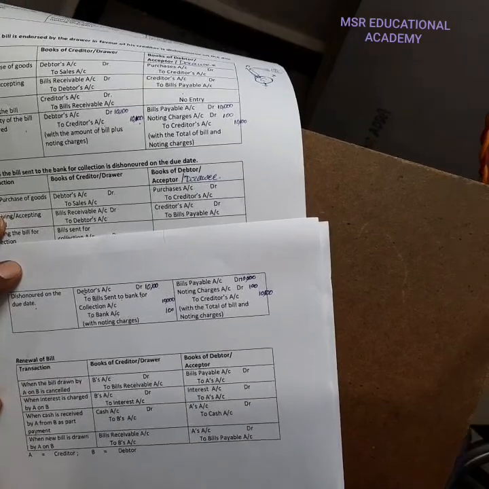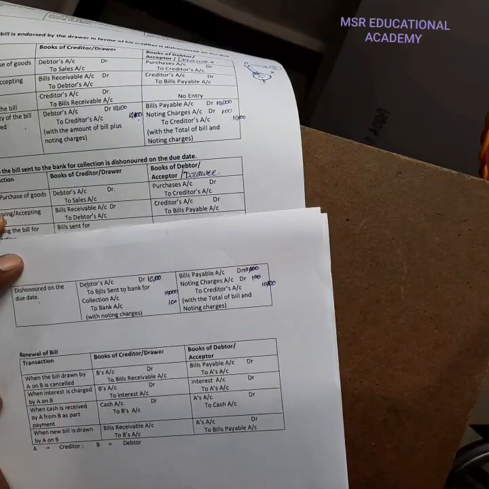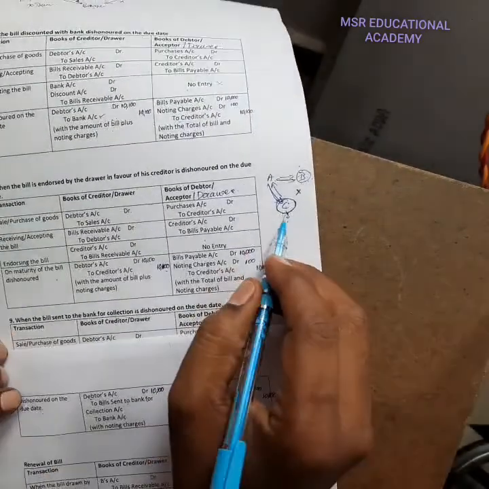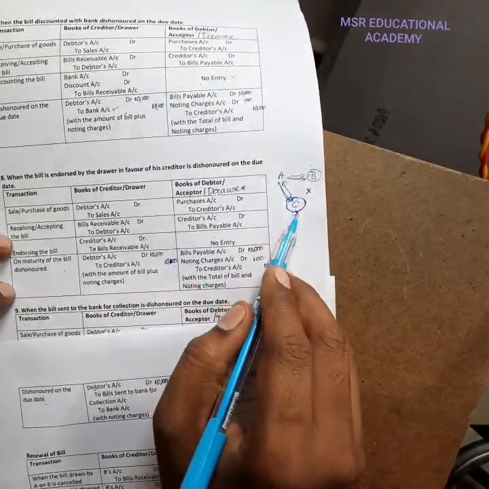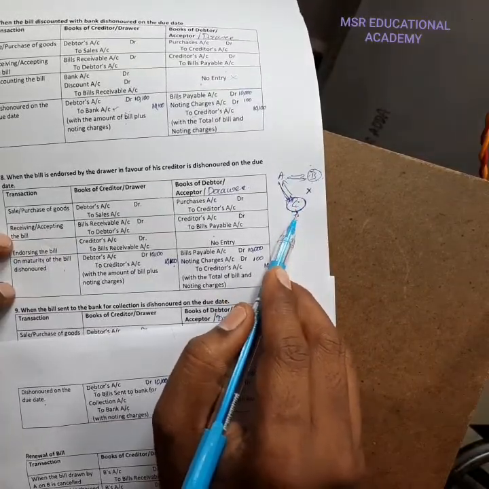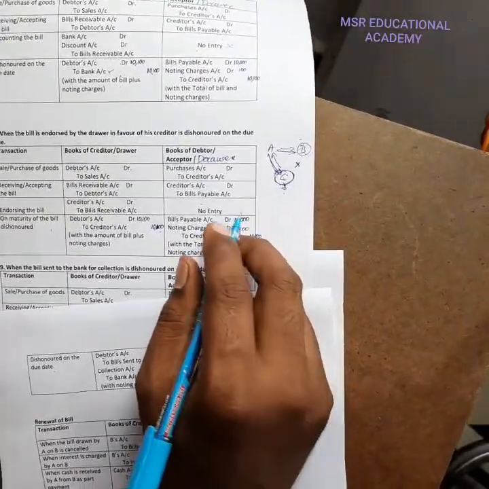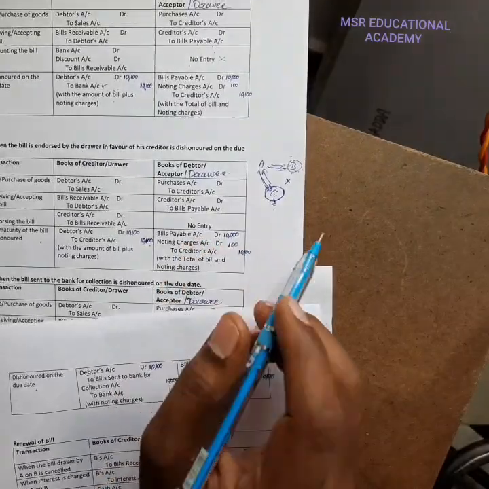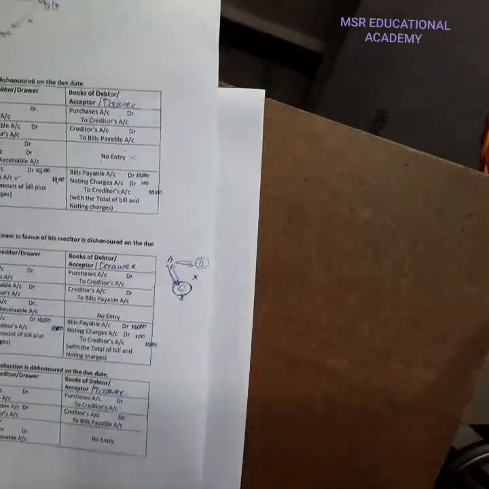That is only the main entries in the books of the drawer and drawee. For the endorser, the entries in the books of the endorsee, that is C's books, are the same as in the books of the drawer. We will see these entries in the problems, and then you will understand clearly. These entries are very important, so note them down.